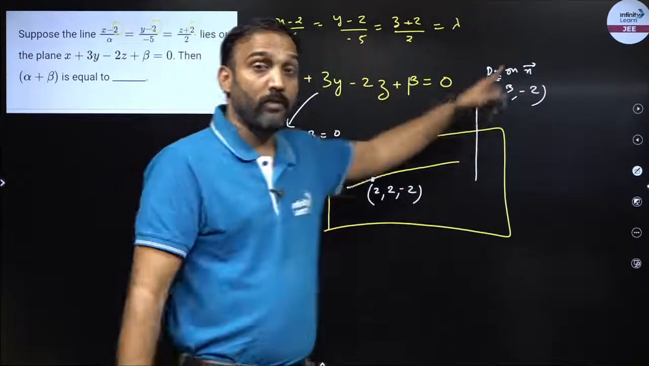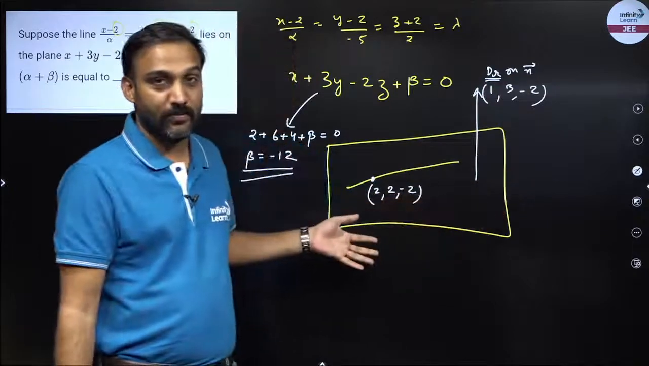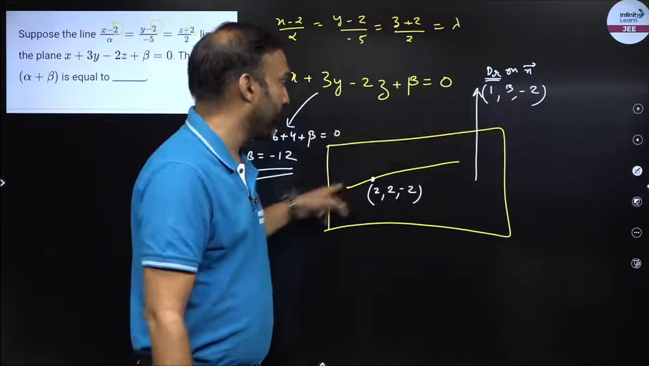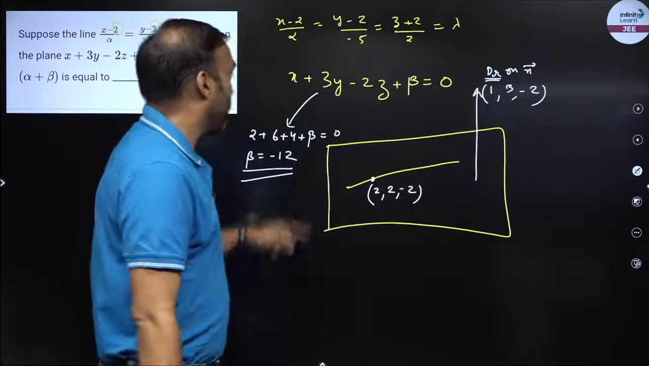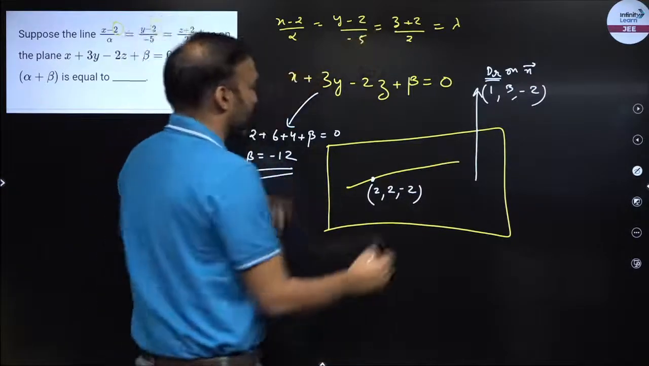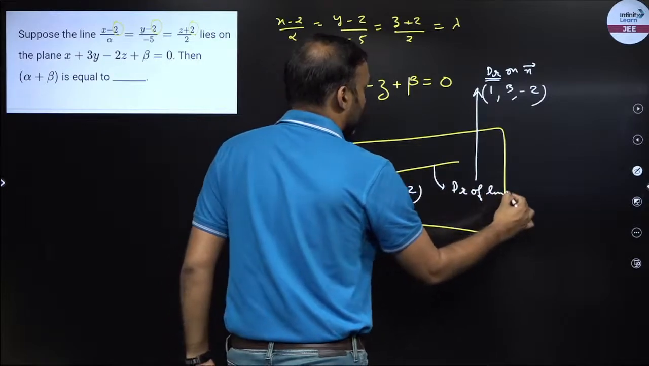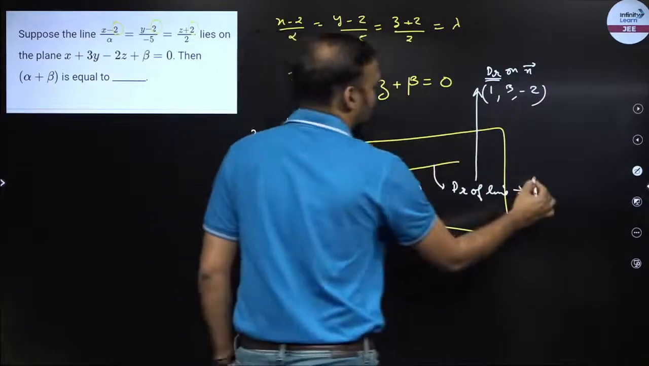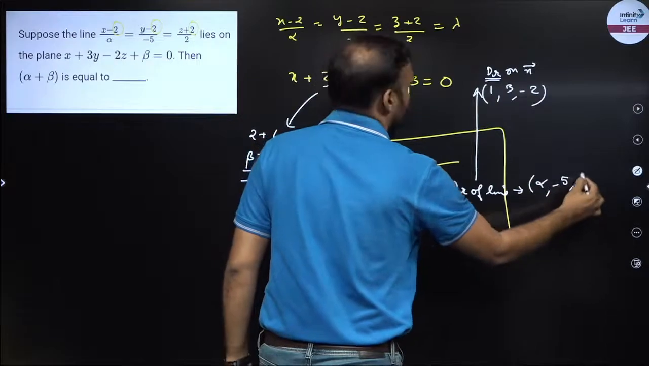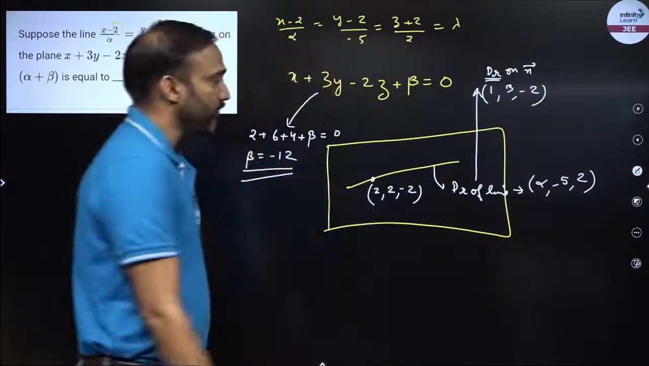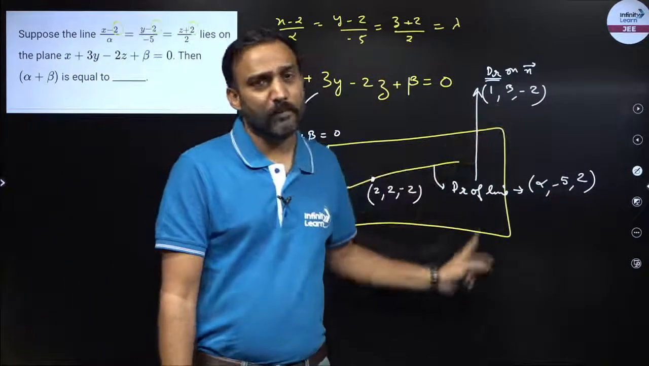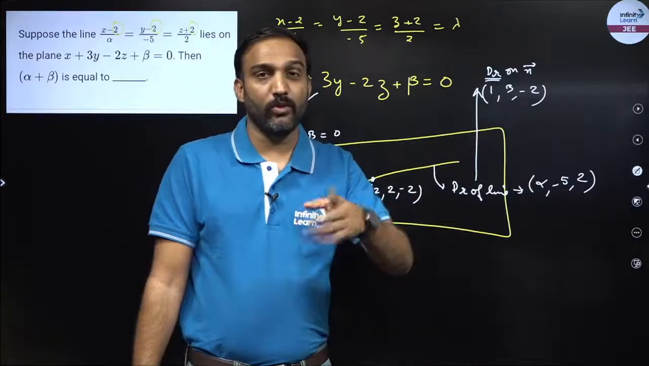Now I know this normal vector would be perpendicular to anything in the plane, right? So this will be perpendicular to my line as well. Now what is my line? My line is this. What are the dr of the line, the directions of the line? Directions of the line are alpha, -5 and 2. So I know the normal vector would be perpendicular to the line. Hence the dot product will be 0.